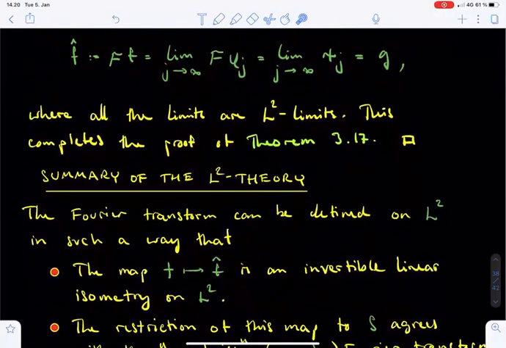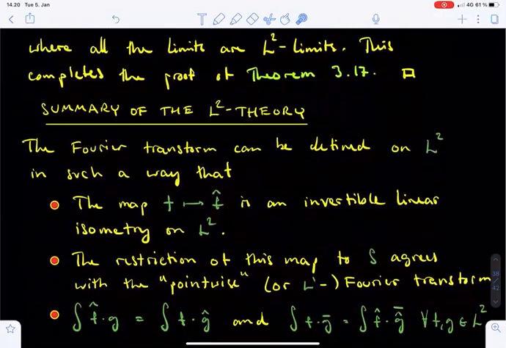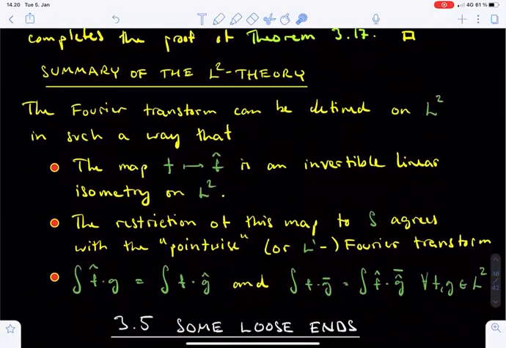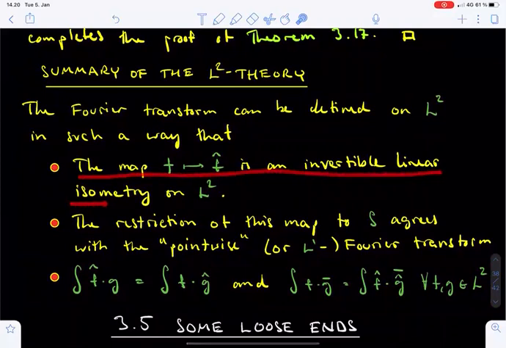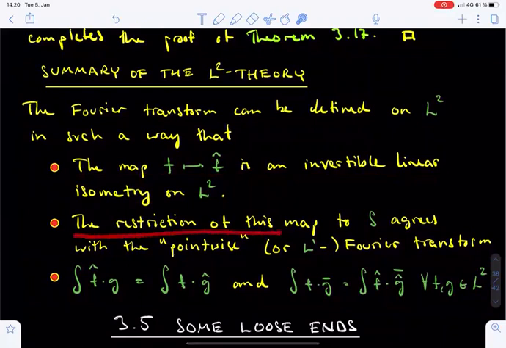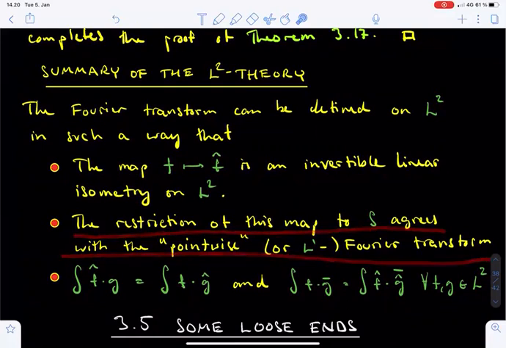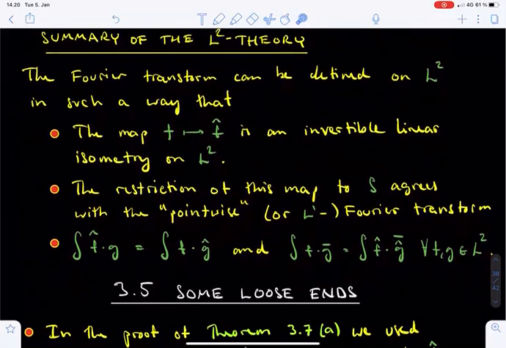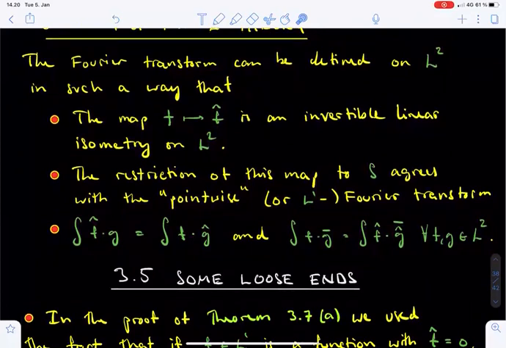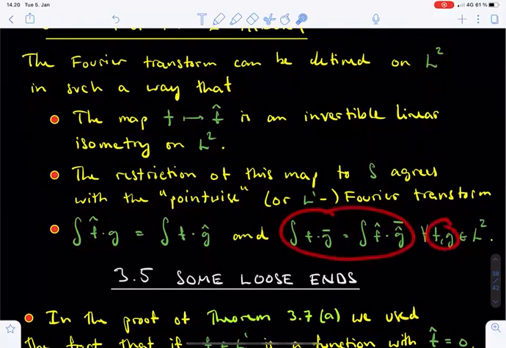This also completes the basic L2 theory of the Fourier transform. Let us quickly summarize what we have just learned. The Fourier transform can be defined on the space L2 in such a way that the Fourier transform map is an invertible linear isometry on L2. Moreover, this definition coincides with the pointwise definition on the dense subspace of Schwarz functions. Finally, the L2 Fourier transform is also a weak Fourier transform. And the Parseval identity holds for all L2 functions f and g.